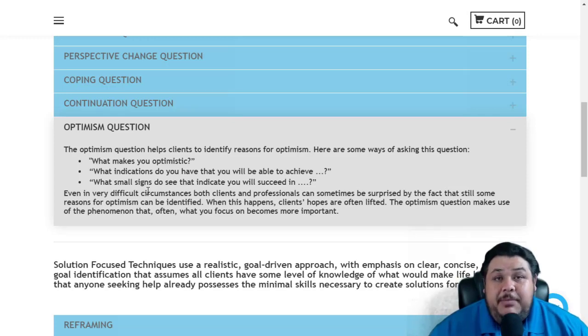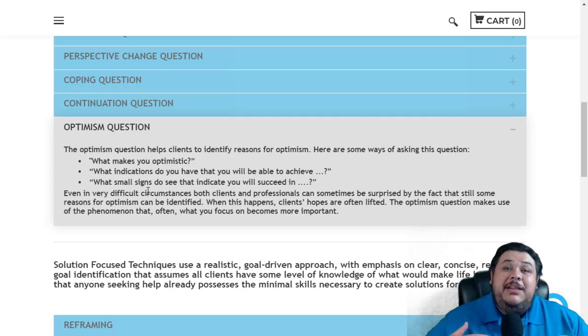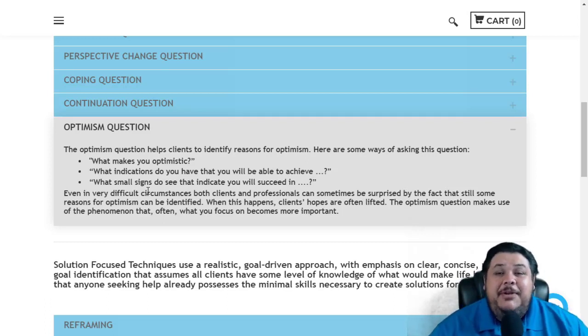The optimism question has the client in a little bit of a different frame of mind, because instead of looking at what has been happening or what is happening now, it's asking them to take a little peek into the future and think about what are those things that they hope to see or that they might see in the future that would make them feel good, positive, hopeful, and optimistic, hence the name optimism question.